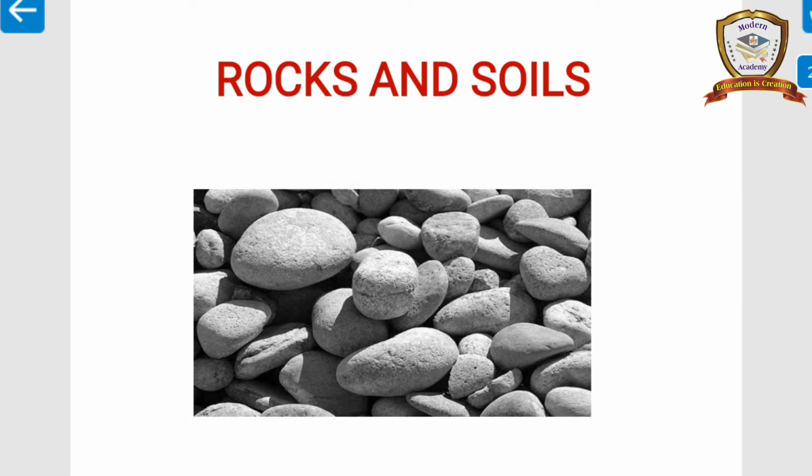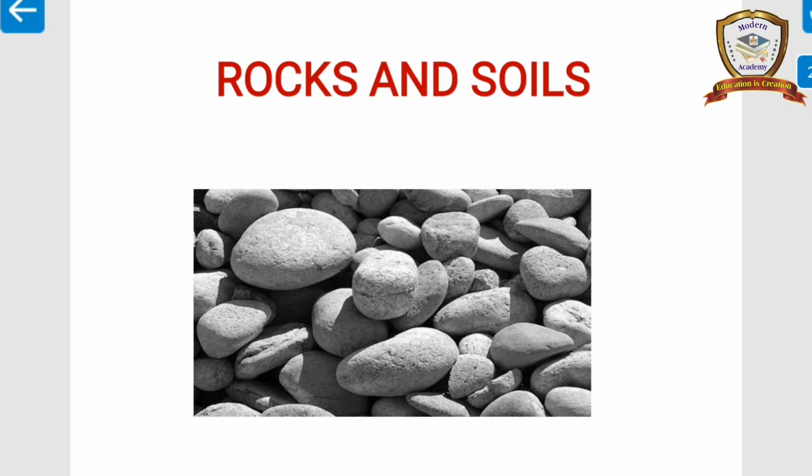Extrusive igneous rocks. These rocks are formed on the surface of the earth. Example, basalt found in the northwestern part of the peninsula.